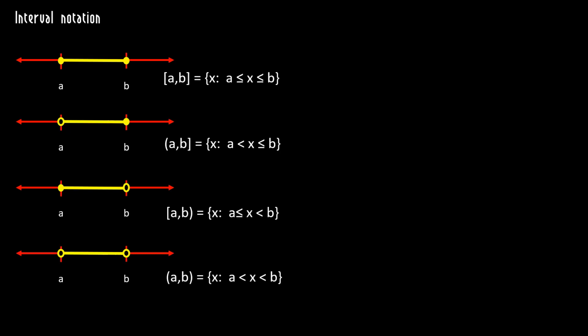Similarly, I can do open with the B or open in both directions, on both sides. What if I want to go off to infinity? So let's say I've got C in the middle. I want to say C to infinity. I've included the C, so it's a square bracket. You never ever include infinity, so that's a curvy bracket.